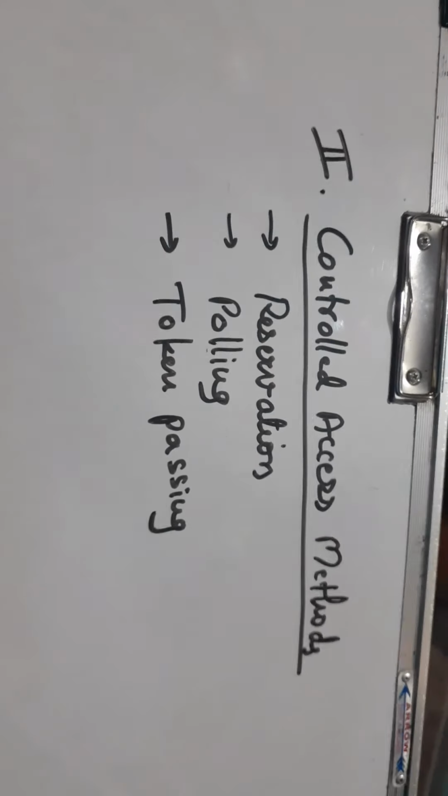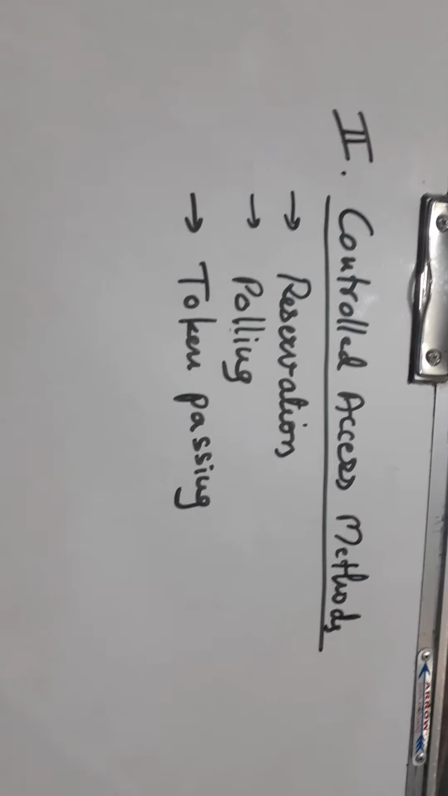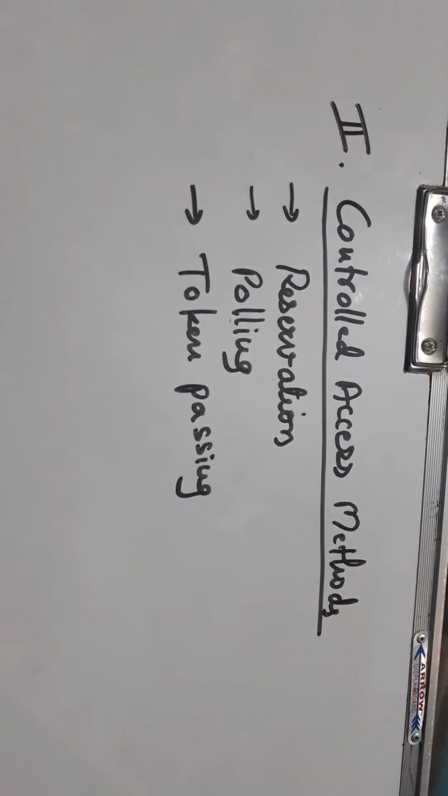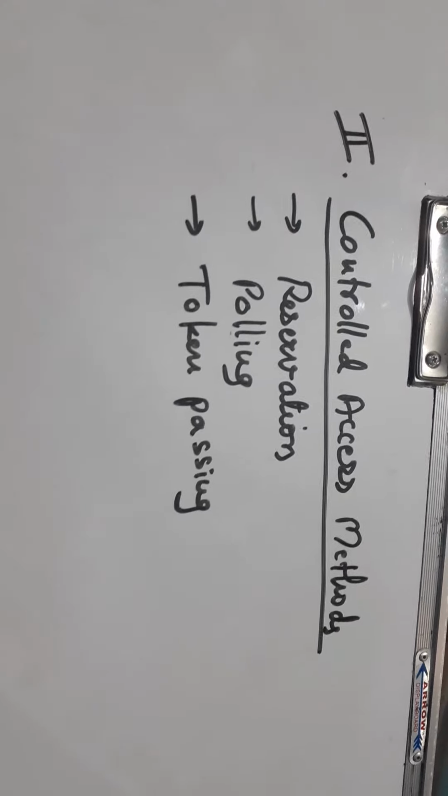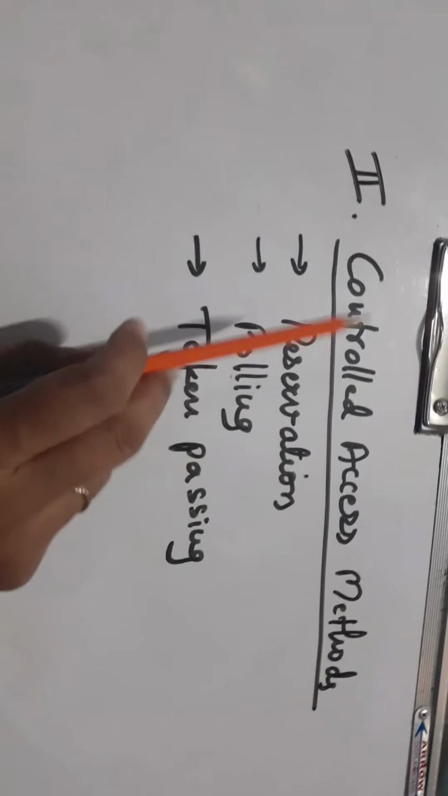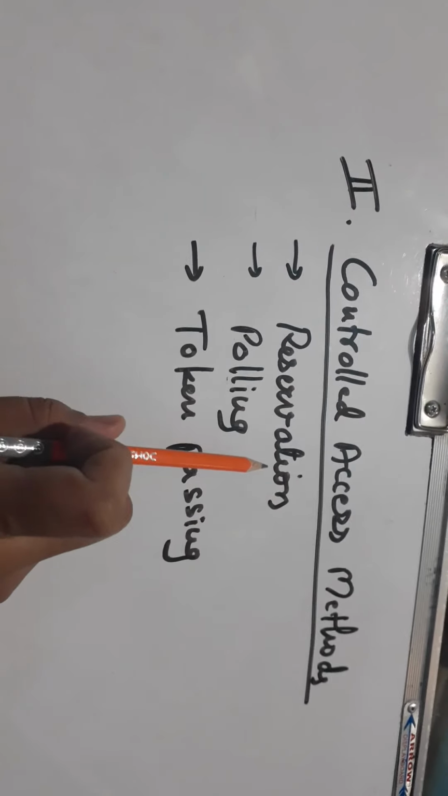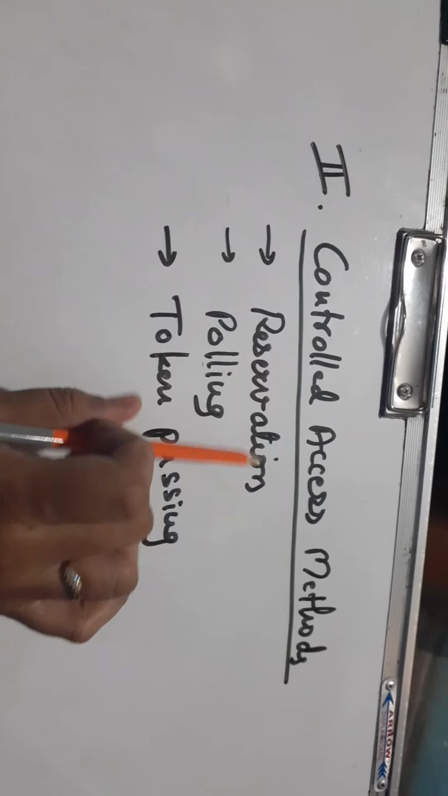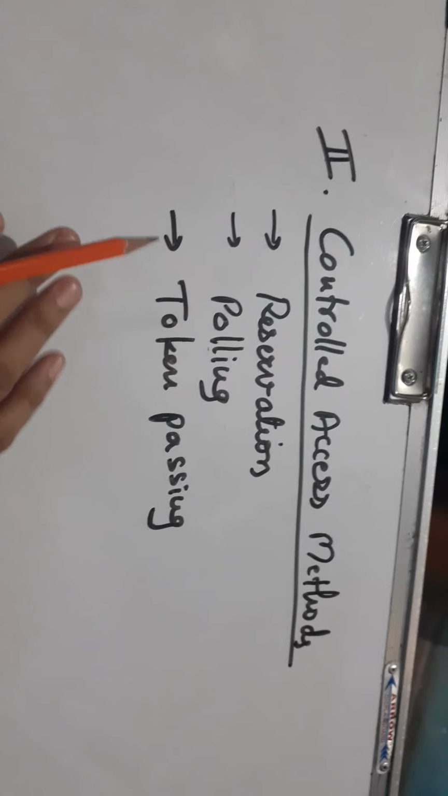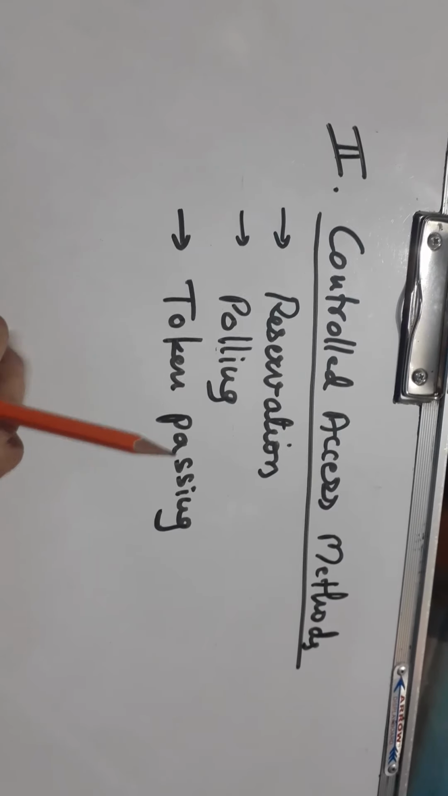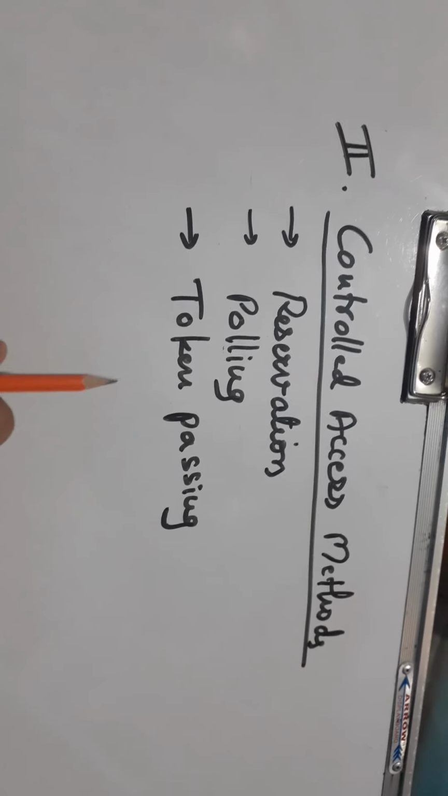Let us now move to the second category of MAC protocols, medium access control protocols. The first category was the random access protocols. Now we are going to deal with the second category, that is controlled access methods. What is the difference between the random access and the controlled access? Let us see first. In the random access, we have seen Aloha, CSMA, CSMA/CD and CSMA/CA.